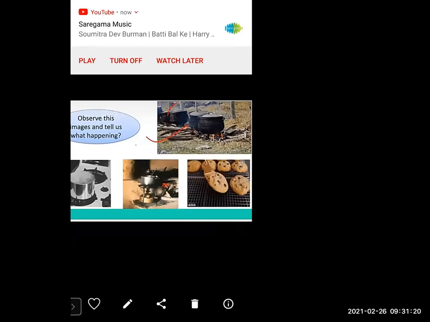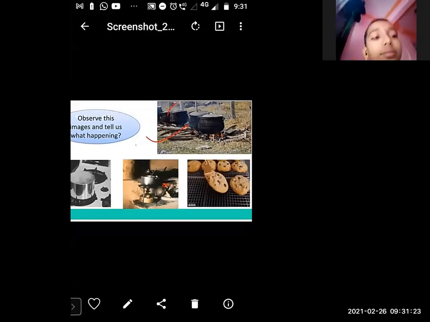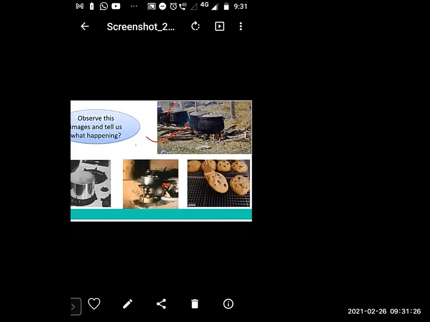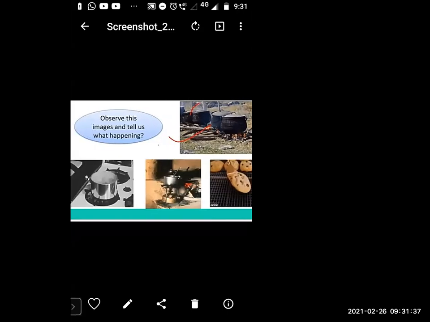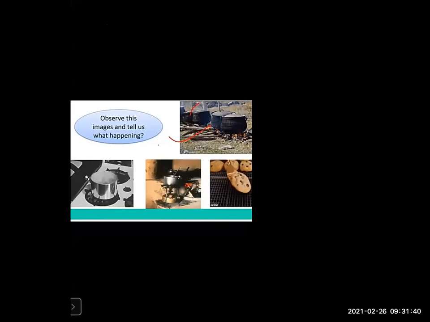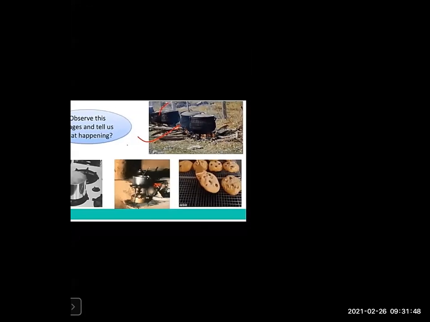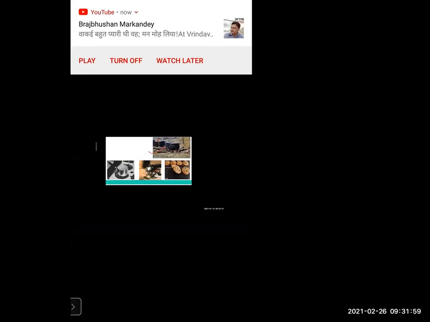You know there are many electric things. So electricity is used for the oven. So in the first picture, wood is used as a fuel. Second, LPG gas is used as fuel. In the stove, kerosene is used as a fuel. And the last one, oven, we use by using electricity.